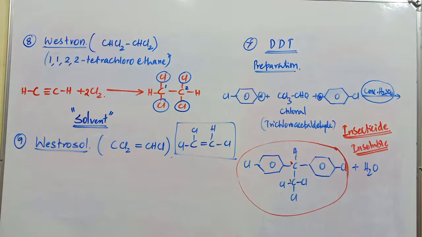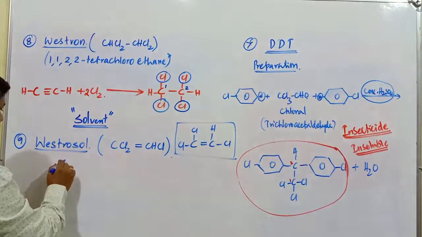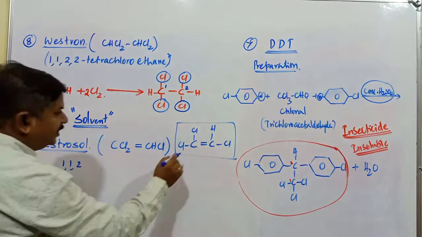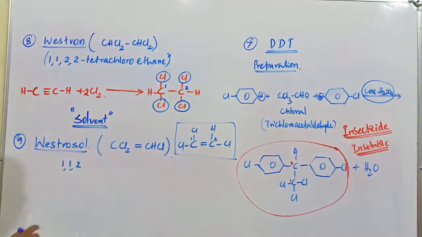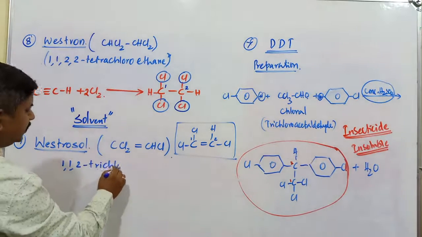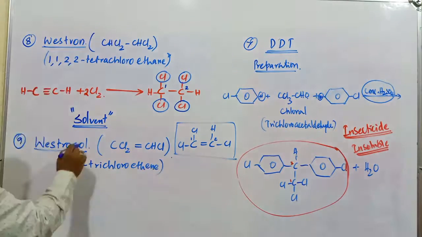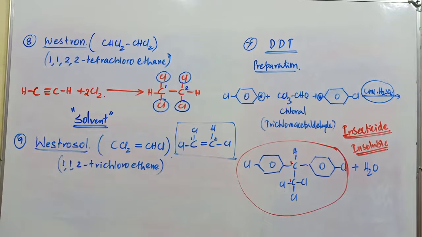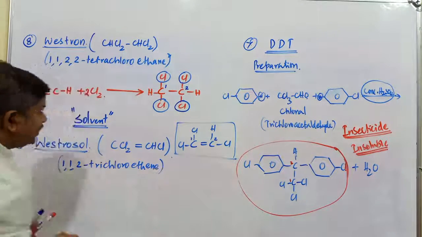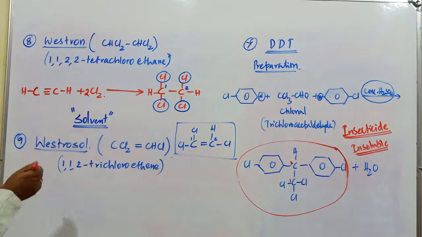What is the IUPAC name of this compound? On the first carbon atom, 1 comma 1, 2. This should be first, this should be second, no other option. 1,1,2-trichloroethene compound. That was an ethane compound, now here it is going to be ethene. Then how do you get this particular Westrosol compound? Westrosol is obtained from the Westron compound itself.